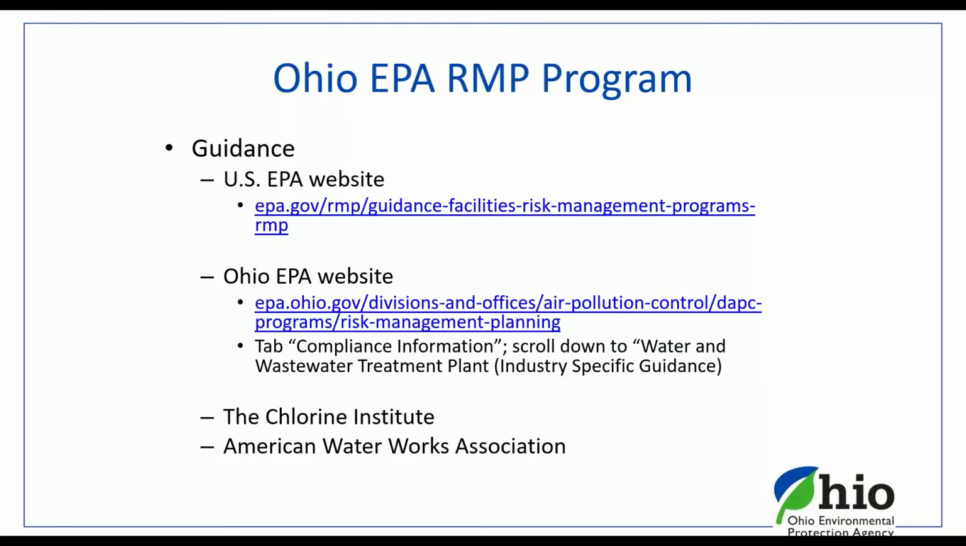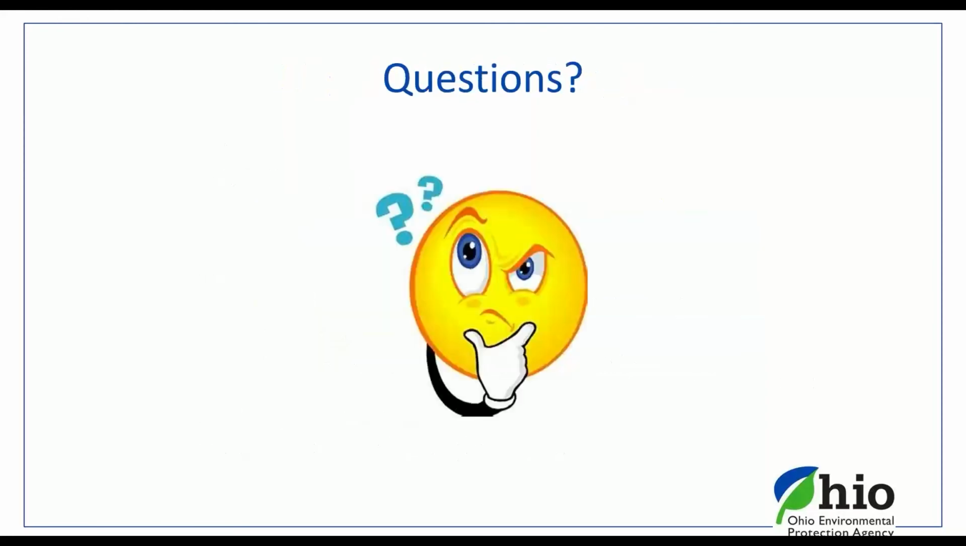Again, there's a lot of guidance either at US EPA or Ohio EPA's website. Go to the Chlorine Institute for guidance. Go to the American Water Works Association. They have RMP guidance. It's out there if you want it. But again, whether it's the guidance online or we have technical staff here, even though there's only about 1.5 to 2 people dealing with the RMP audits and inspections, if you have any questions, feel free to give them a call or send them an email.